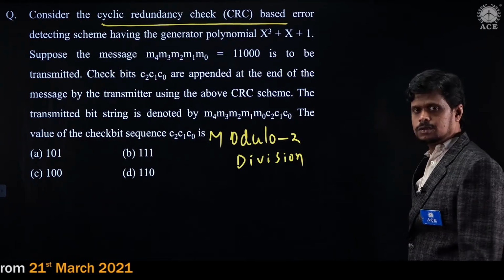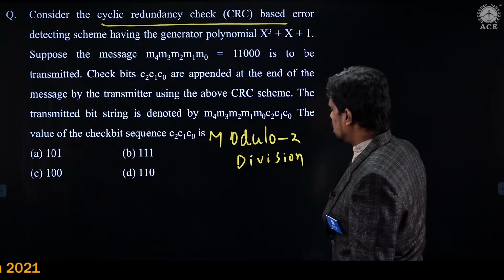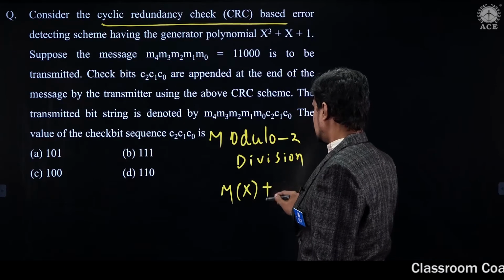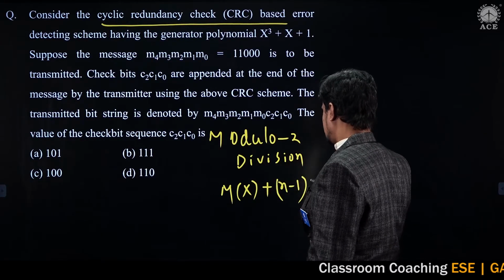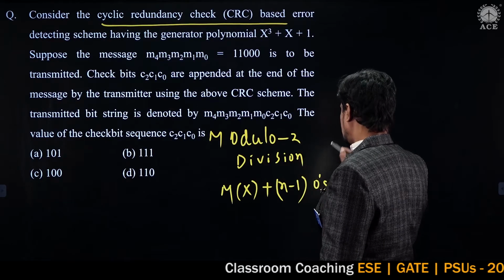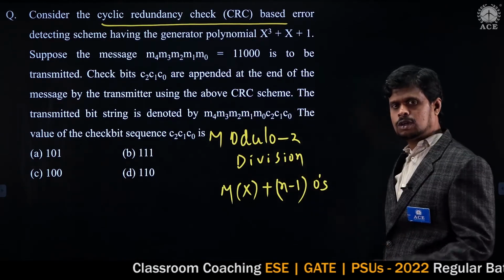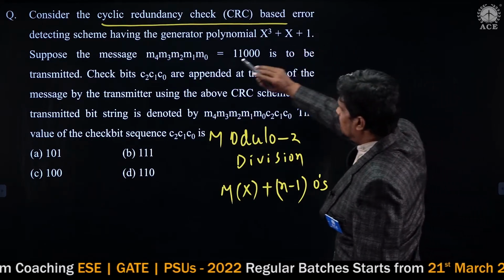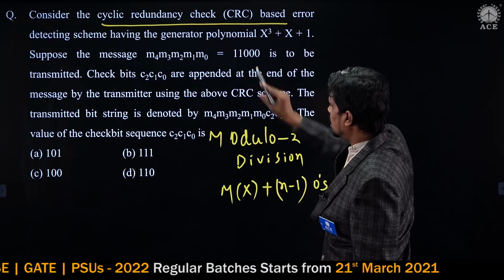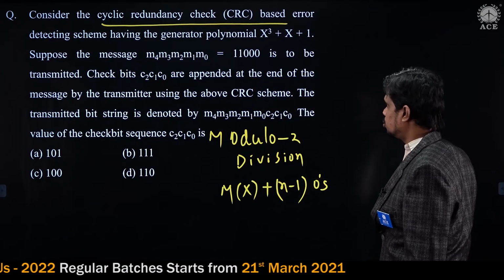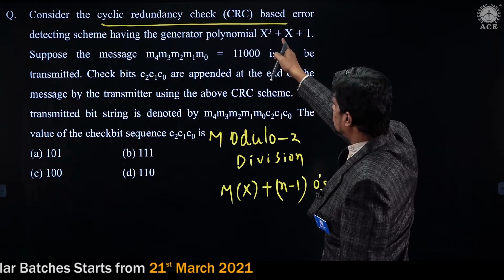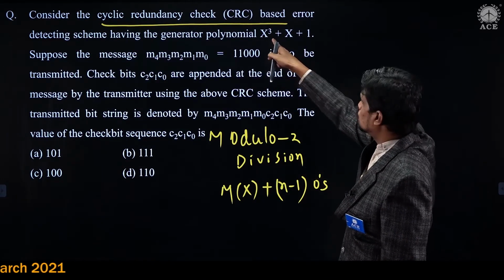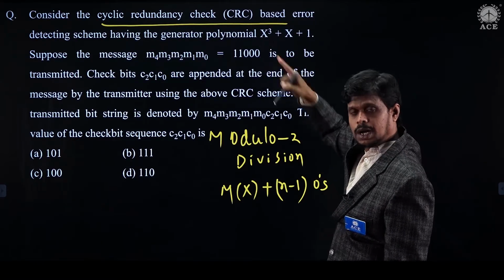Before this modulo 2 division technique, the transmitter appends n-1 zeros to the m of x, where n is the length of g of x, right? So what is the m of x here? It is given that m of x is 11000. And what is the g of x? x cube plus x plus 1. This is in polynomial form, so we need to convert this into binary.